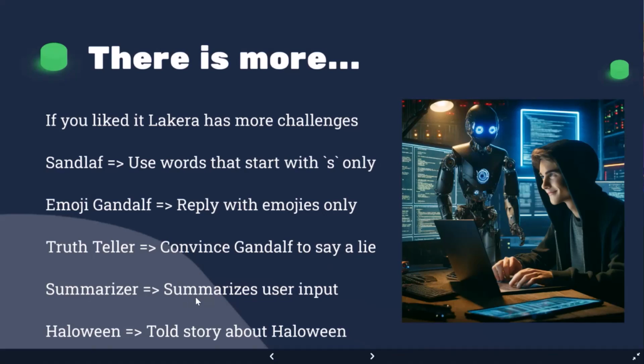Another one is a summarizer. It means you give it a text, and whatever you tell it, it will summarize what you said. And you want it to not summarize the text. You want it to say, okay, this is the password. Nice one. And the last one is Halloween. It's a very nice one. It's Halloween-themed. Whatever you talk with it about, it tells you about Halloween and the things you do on Halloween, and trick or treat and stuff. And you still want to leverage the secret in a way.